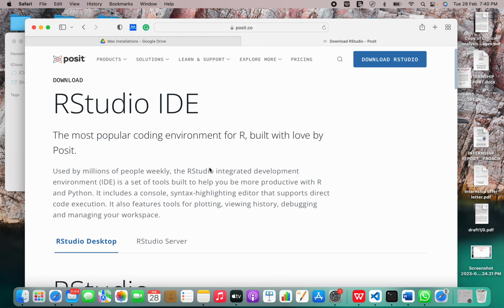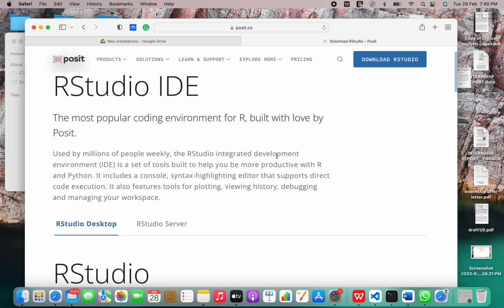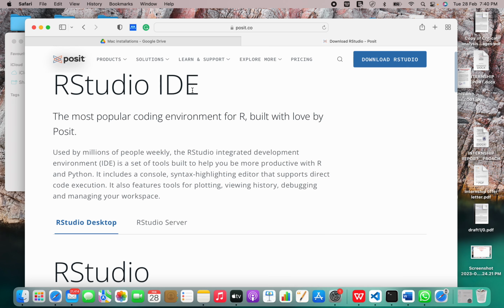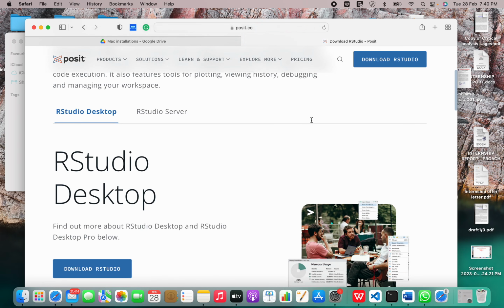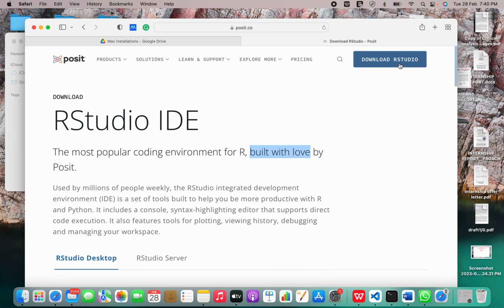So this is the official installation website. It says RStudio IDE, the most popular coding environment for R, built with love by Posit. Focus on build with love. This is important. Yeah, now let's just click download RStudio.